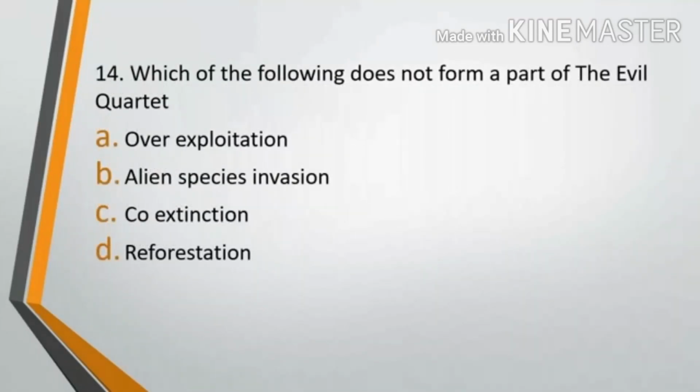Question number 14. Which of the following does not form a part of the evil quartet? Option A, overexploitation, option B, alien species invasion, option C, co-extinction, or option D, reforestation. The correct answer is option D, reforestation doesn't form a part of the evil quartet.